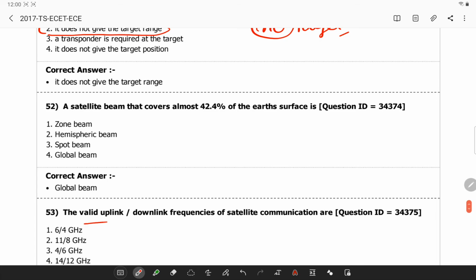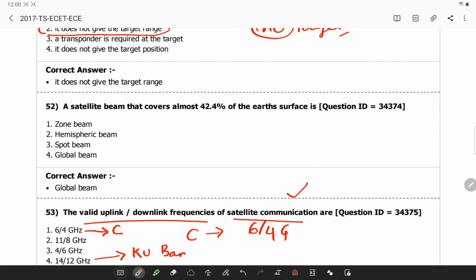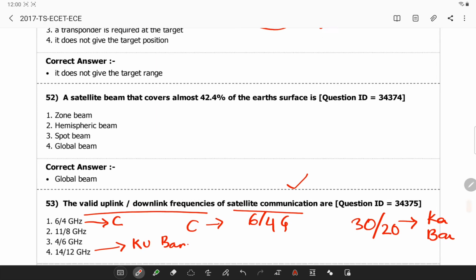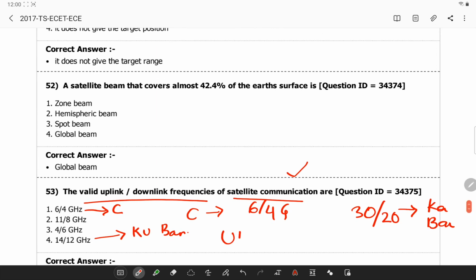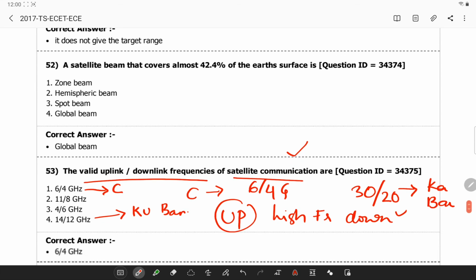Next, the valid uplink and downlink frequencies of satellite communication include, generally in C band, 6 to 4 gigahertz, and 14 to 12 gigahertz corresponds to Ku band, and 30 to 20 gigahertz is used in Ka band. The student has to remember that uplink frequency uses a higher frequency than downlink frequency. This is one important point.